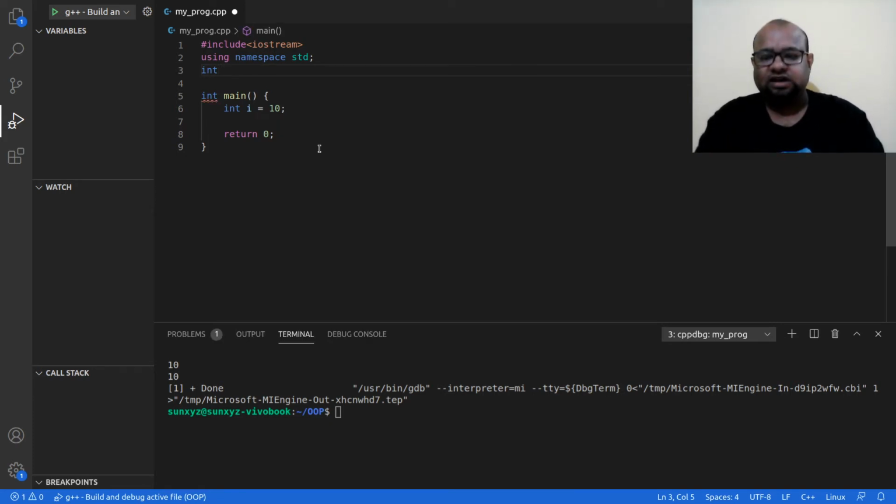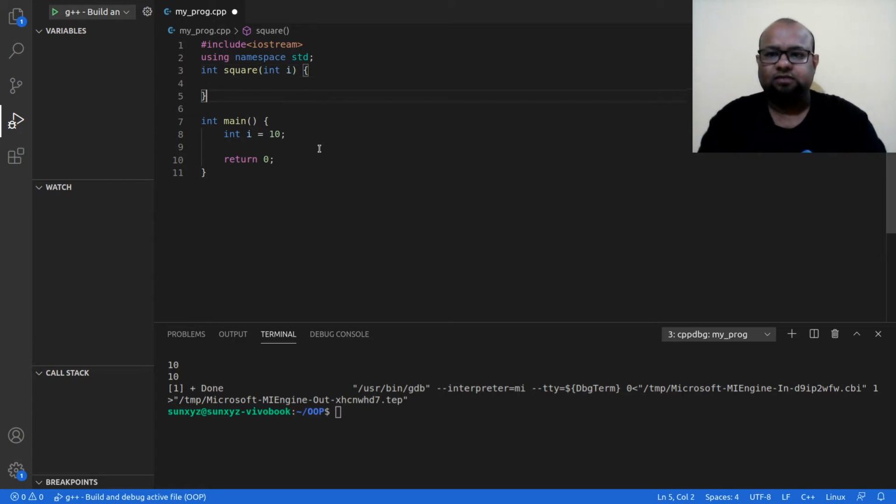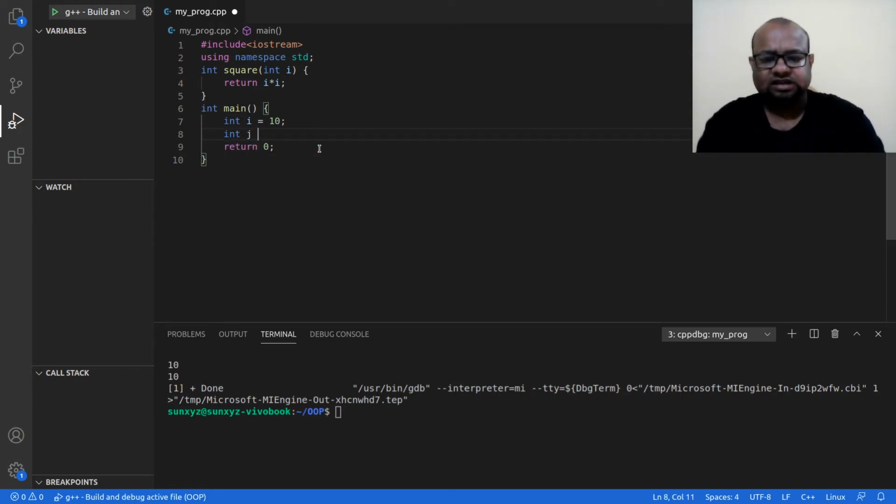I'm going to create a function square that takes a parameter I and returns I times I, which gives me the square of I. Then I'm going to say int j is equal to square of I, and print j.